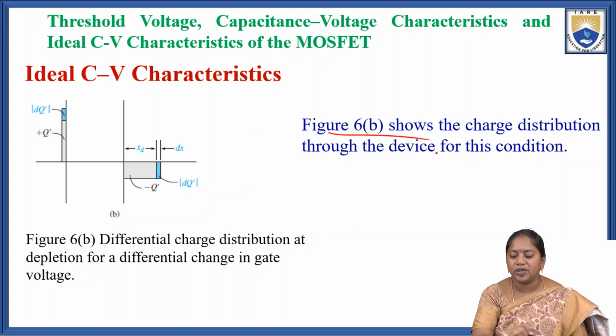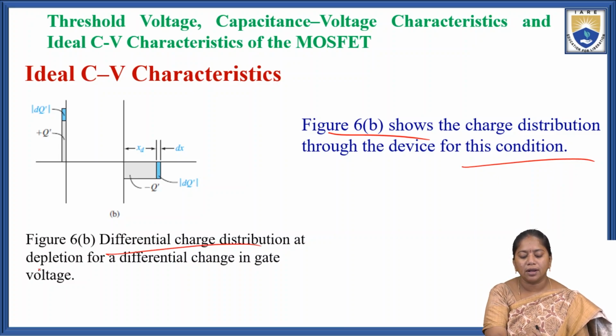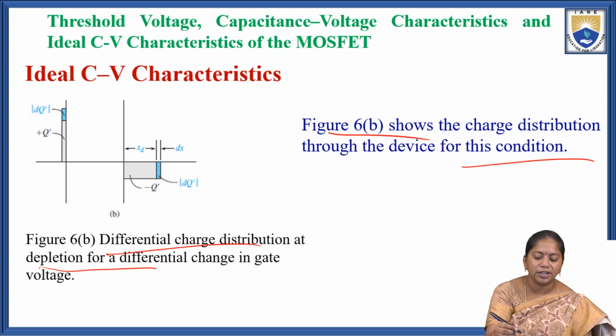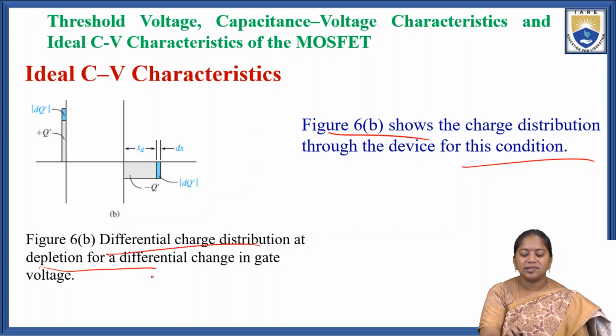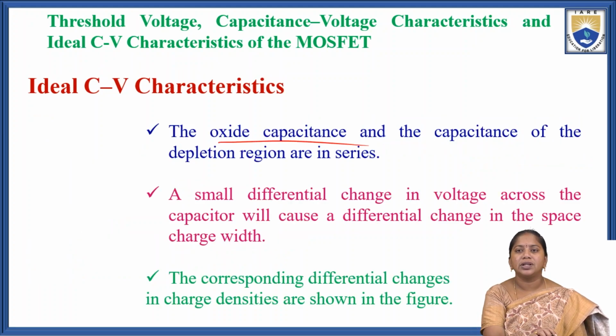So figure 6b shows the charge distribution through the device for the depletion layer condition. This is the differential charge distribution at the depletion layer for a differential change in the gate, that is the dQ and dV. So xd is the depletion layer width. The oxide capacitance and the capacitance of the depletion layer are in series.